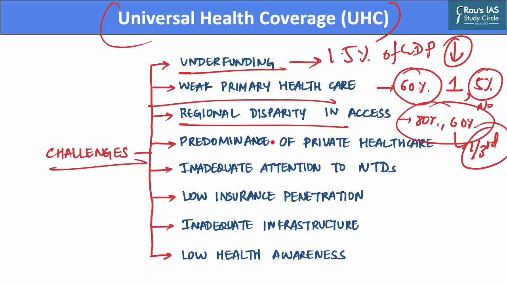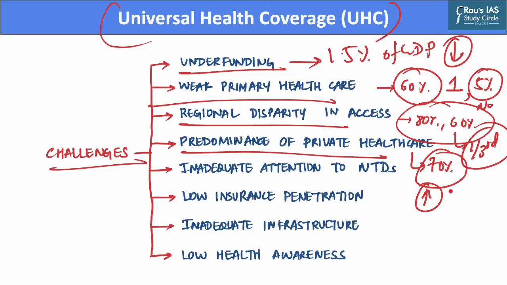Further, there has been a predominance of private healthcare service providers in the country. The private sector caters to about 70% of India's population, and with the increased cost of private healthcare, access to healthcare services becomes more unaffordable. Further, the government also neglects tropical diseases, as there is inadequate attention to these neglected tropical diseases by both the government as well as the pharma industry.